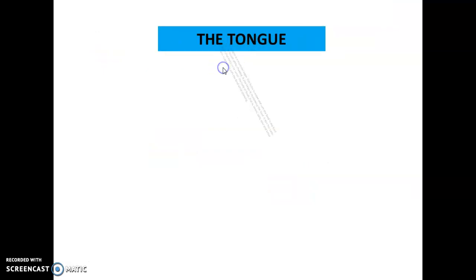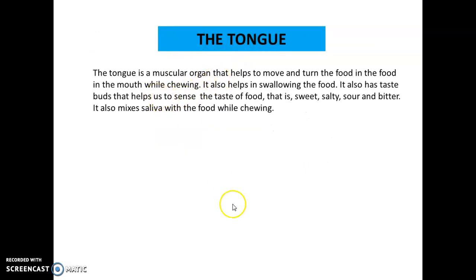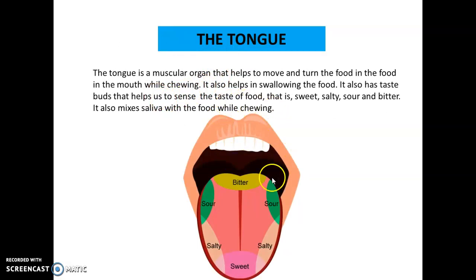Now the tongue. The tongue is a muscular organ that helps to move and turn the food in the mouth while chewing. It also helps in swallowing the food, and it has various taste buds. Depending on the location of the taste buds, they can be found in different places of the tongue.